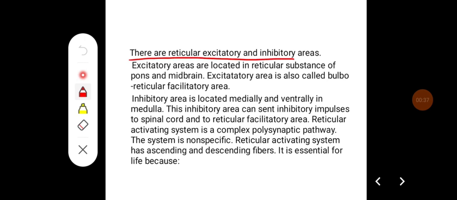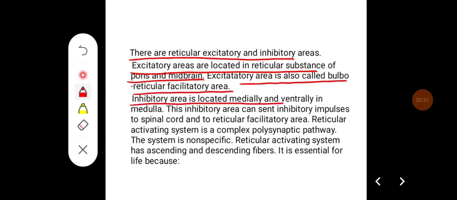There are reticular excitatory and inhibitory areas. Excitatory areas are located in reticular substances of pons and midbrain. Excitatory area is also called the bulboreticular facilitatory area. Inhibitory areas are located medially and ventrally in the medulla. This inhibitory area can send inhibitory impulses to spinal cord and reticular facilitatory area.